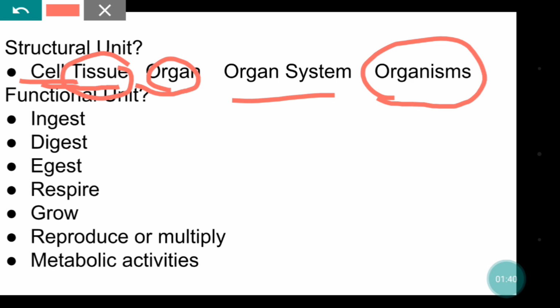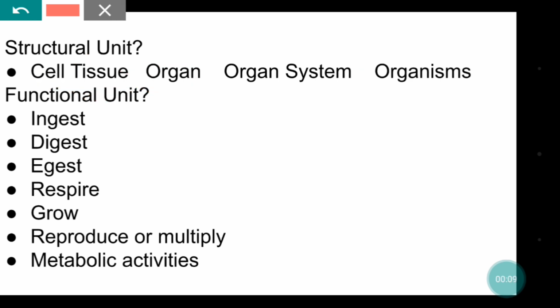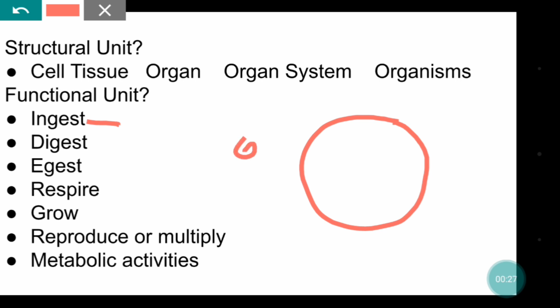Next question, why is it called functional unit? Because it can ingest. We can understand it as, suppose this one is a cell. So if it needs food, it can take it inside. If it needs water, it can take it inside. As we take food and water, a cell can also ingest.